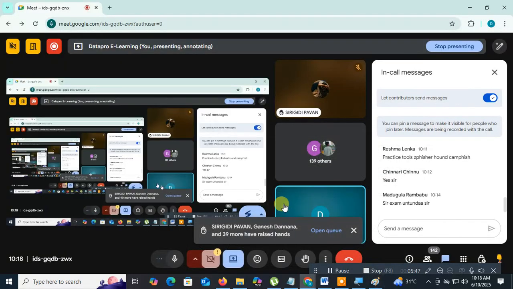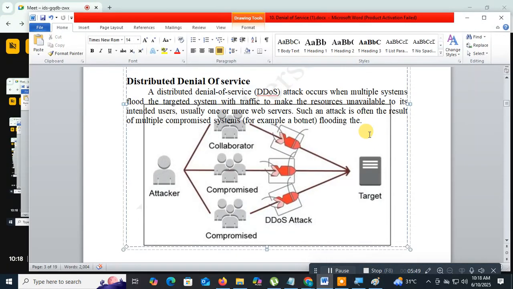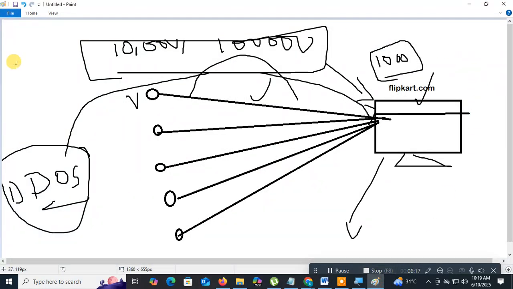So what is the distributed denial of service attack, also known as the DDoS attack? A DDoS attack occurs on multiple systems. Multiple systems flood the target with traffic, making resources unavailable to its intended users, usually one or more web servers. In general, how does it happen? You know torrent?